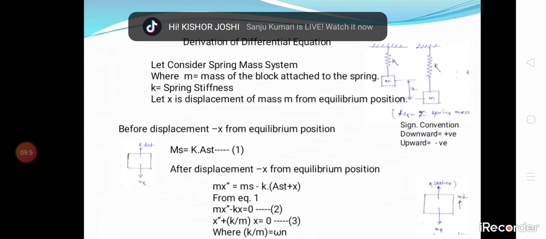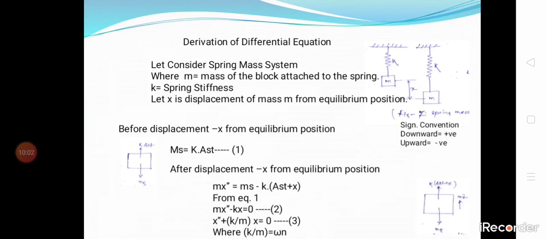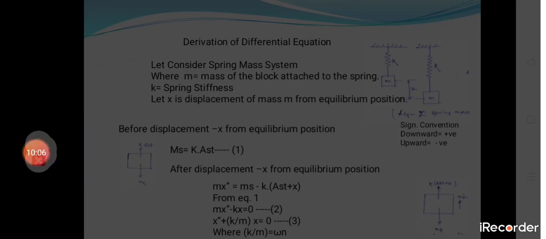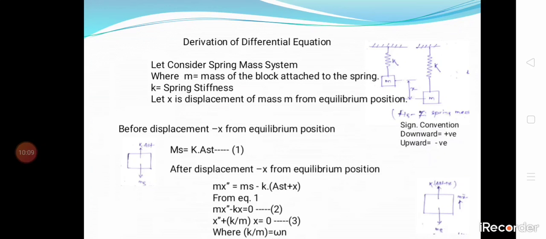Now the sign convention: downward motion is taken as positive, upward motion as negative. Before displacement of x from the equilibrium position, the mass shows mg equal to k times delta s, where k is the spring constant. This gives equation 1.